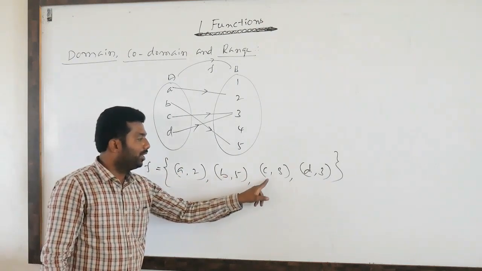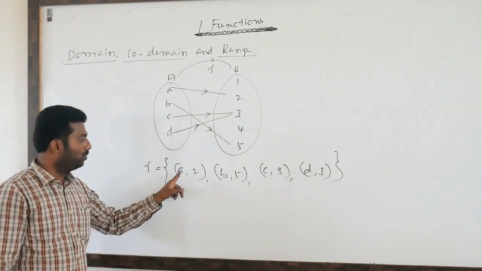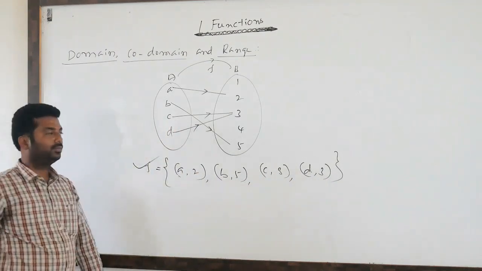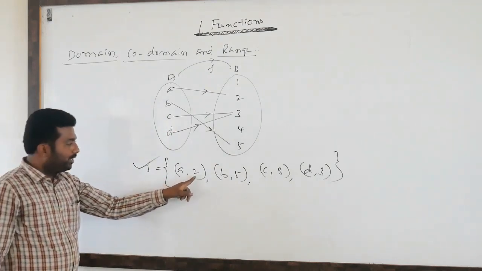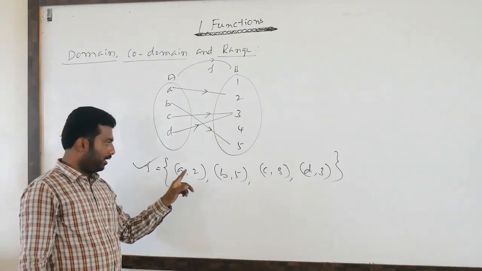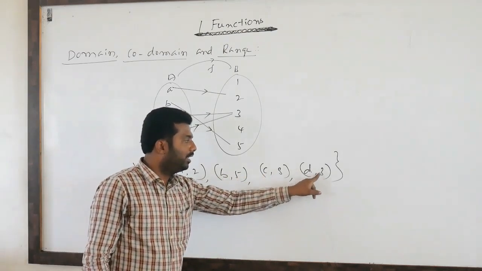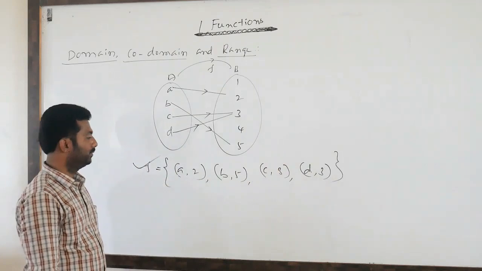No first component is repeating, so this is a function. So 2 is the image of A, 5 is the image of B, 3 is the image of C, 3 is the image of D.